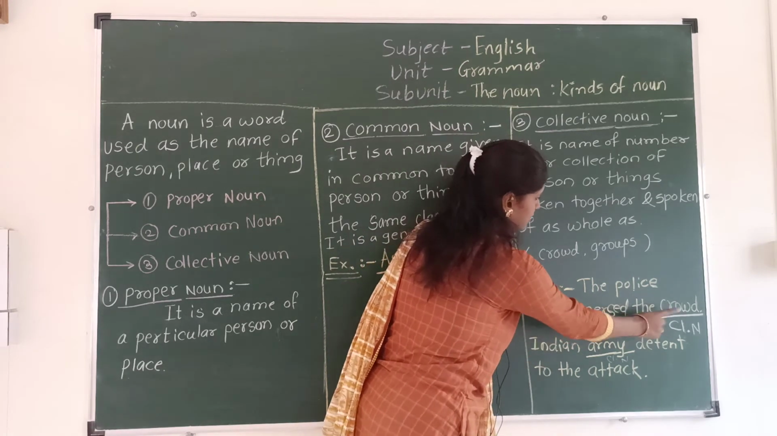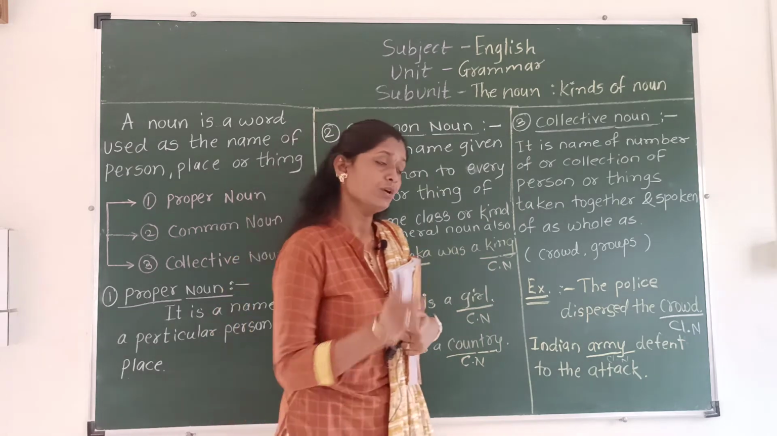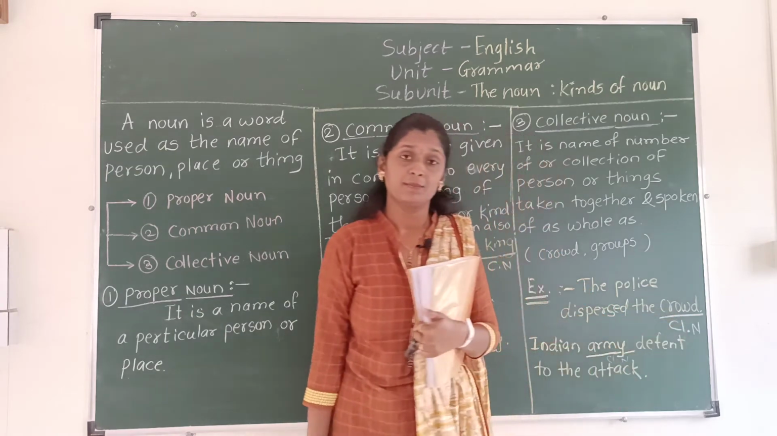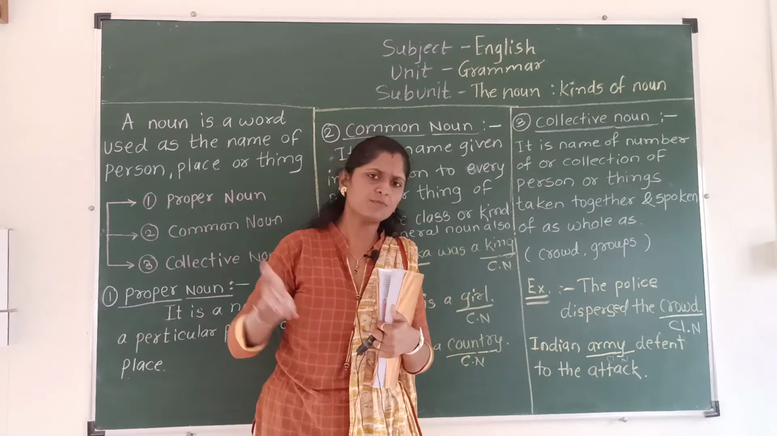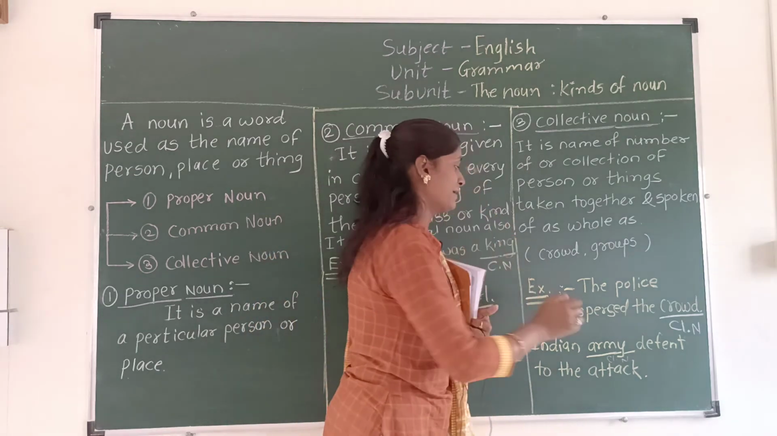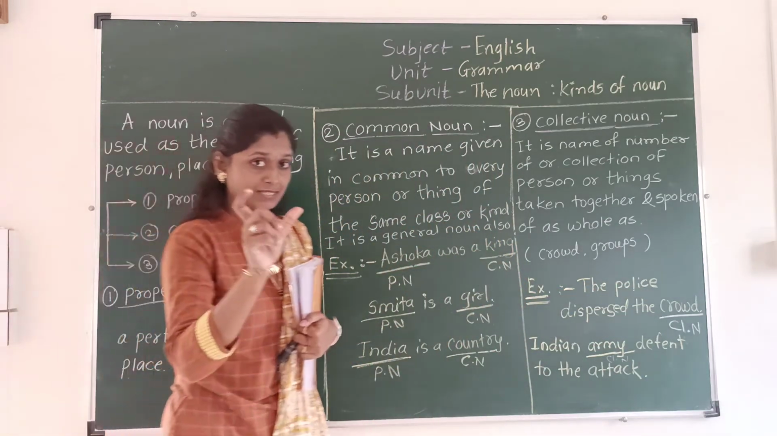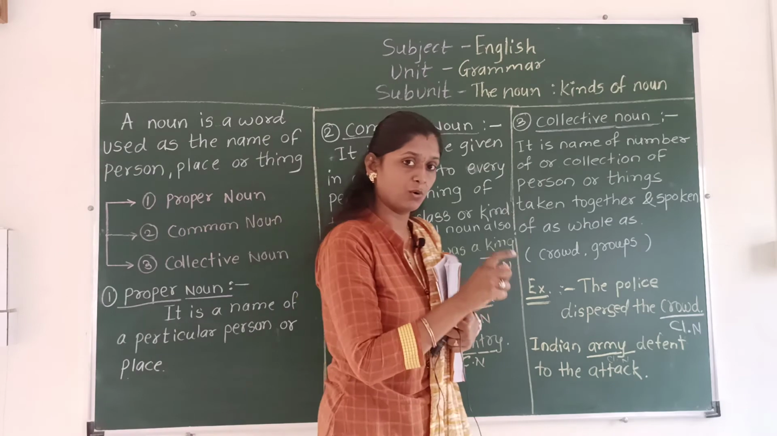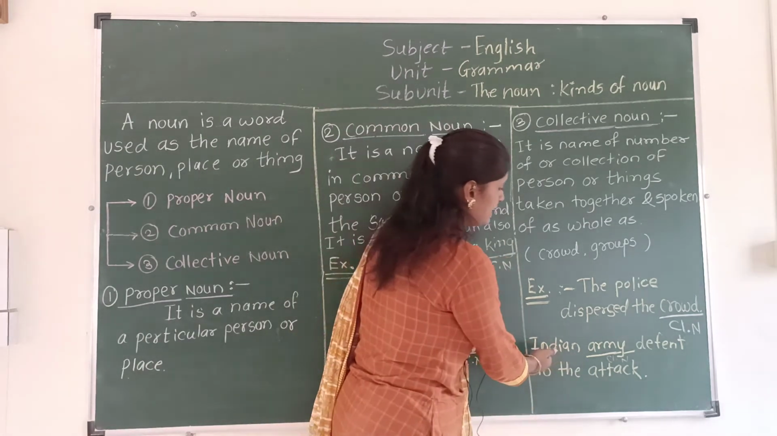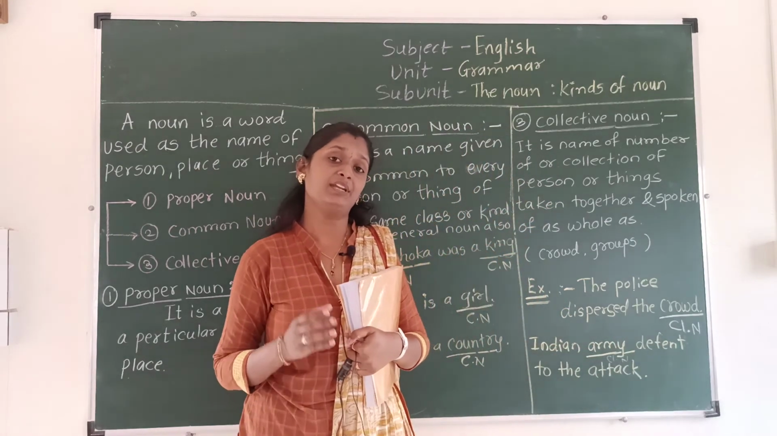disperse the crowd. The police disperse the crowd. In this sentence, crowd is a collective noun because in a crowd there are lots of people. So crowd is a collective noun, and police is a proper noun. Next example: Indian army defends the attack.